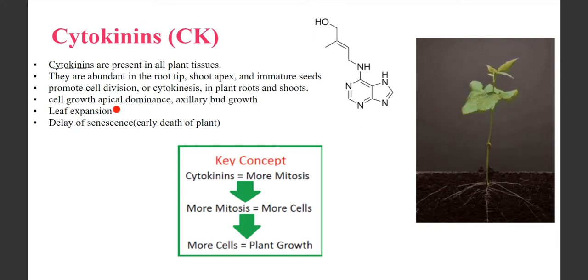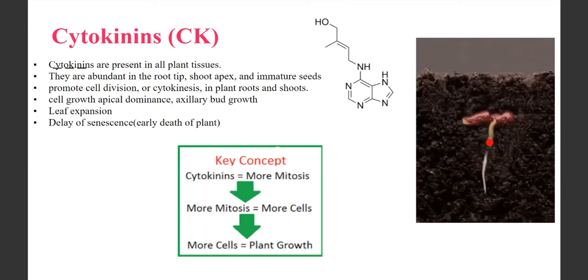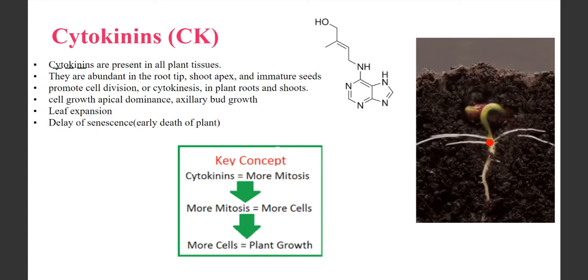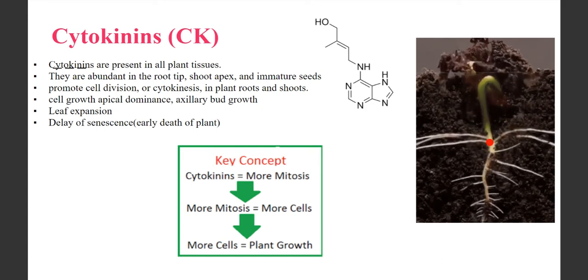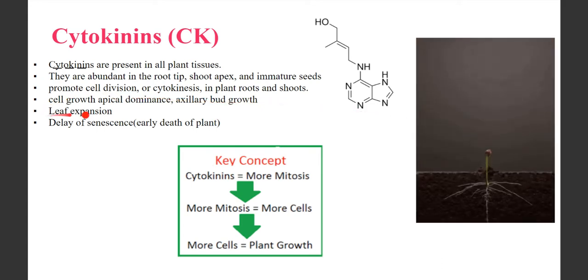So they are enhancing the growth of the plant's roots, and they are enhancing the growth of the plant's shoots. Are you getting this? So the seeding takes place faster, the seeds grow faster into the plant, right? Expansion of the leaves takes place. Okay, delay of senescence means delay of the early death of the plant.